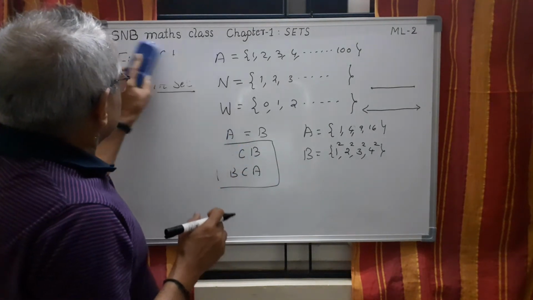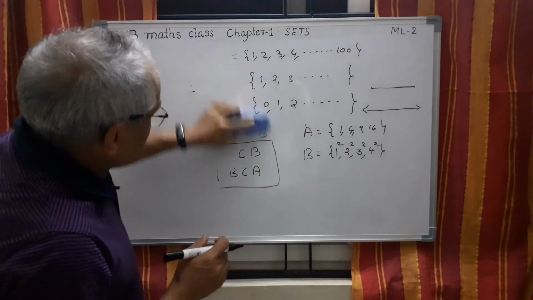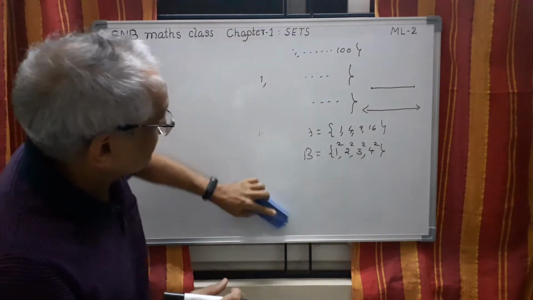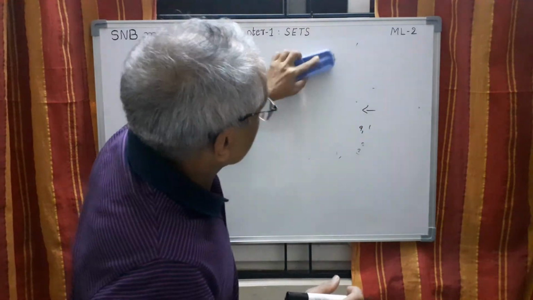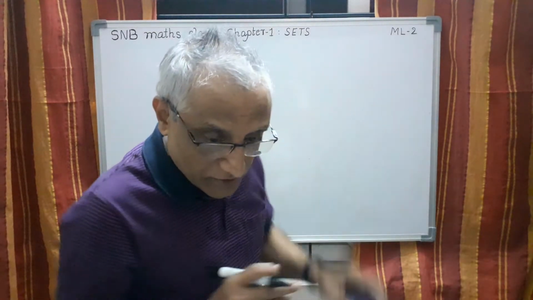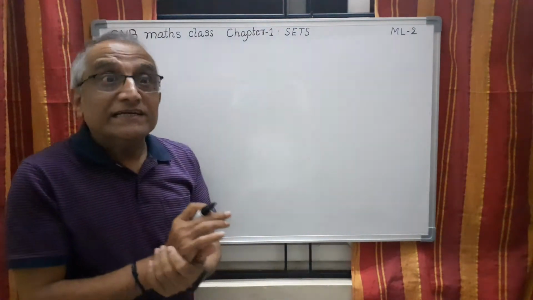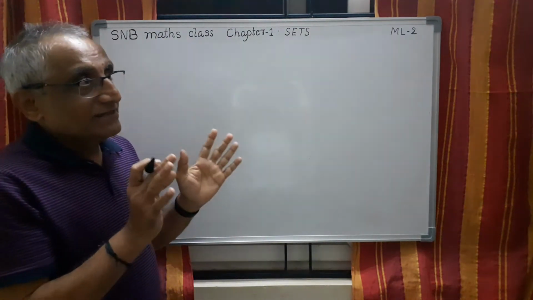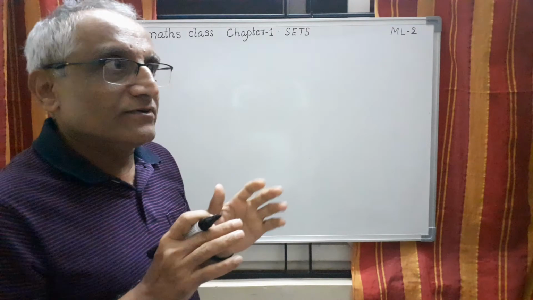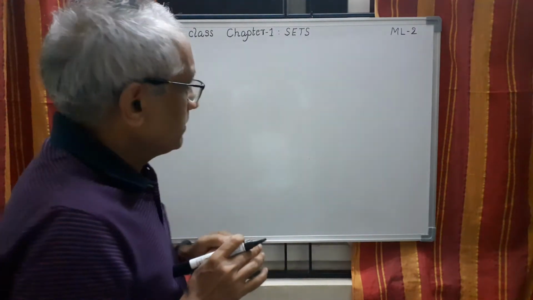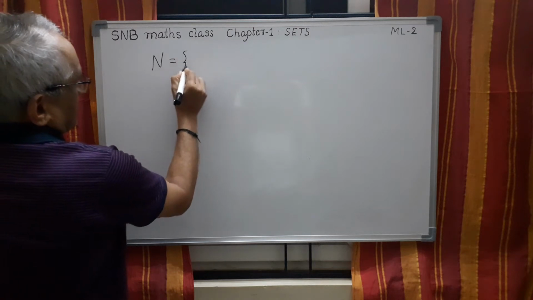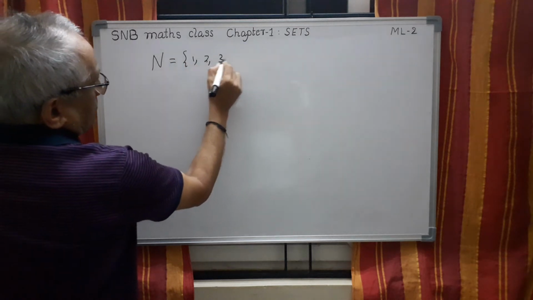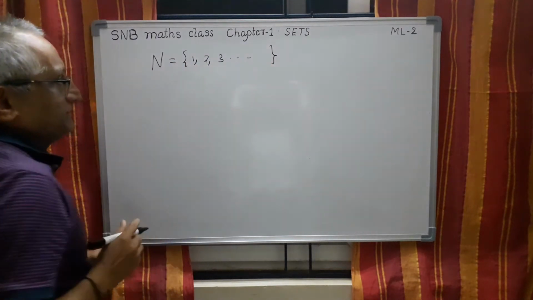Then let us study an interesting subset of real numbers that is called an interval. So before introducing the concept of interval, let me first recall what we studied in our elementary and high school. We started with N, natural numbers, 1, 2, 3. This is the first set.